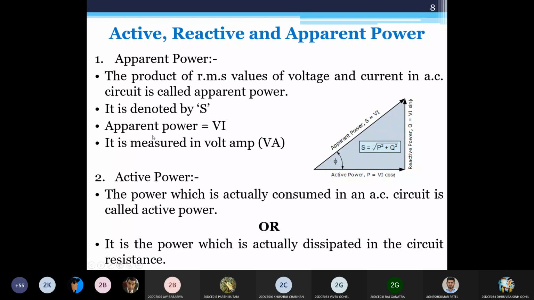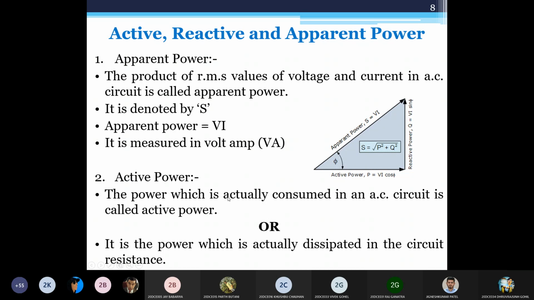Okay. So how to find out the apparent power? It is very easy. V into I is apparent power, and it is measured in volt-ampere. This is the representation of that same thing. This is my apparent power, this is my active power and reactive power, and the angle between my active power and apparent power is known as phi, and this is my power factor.